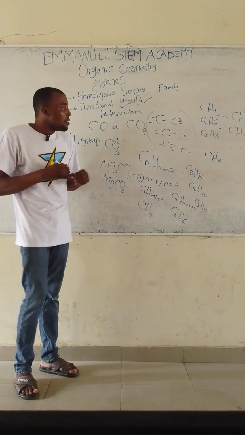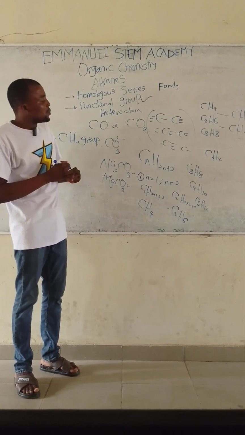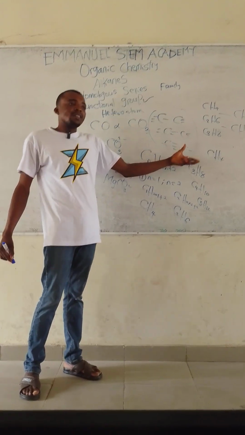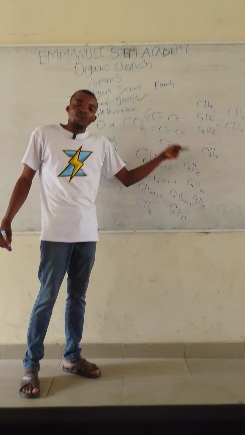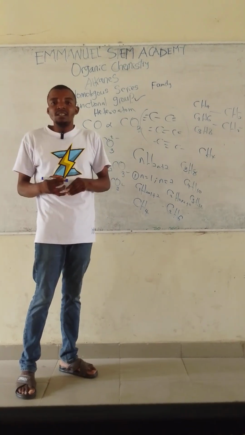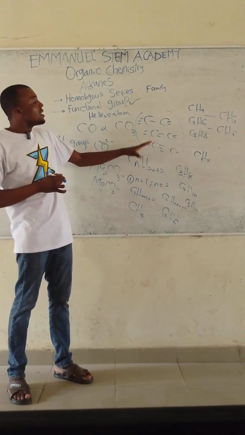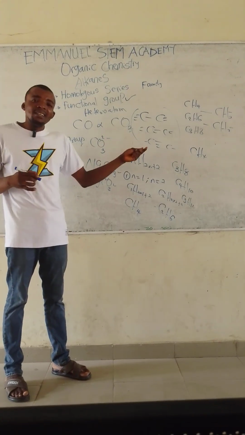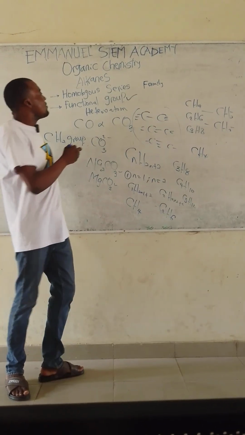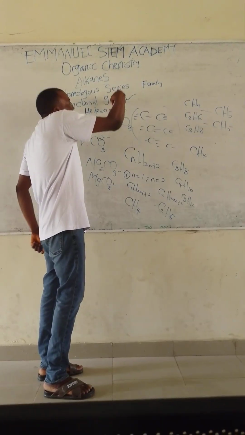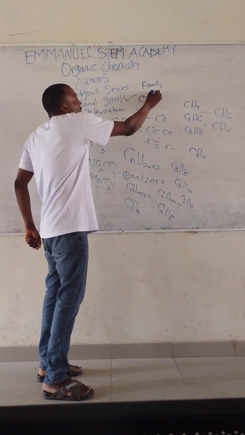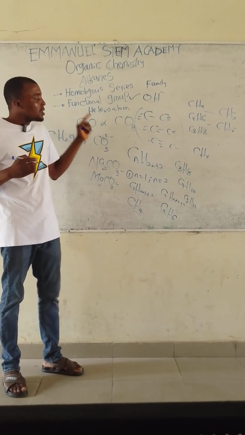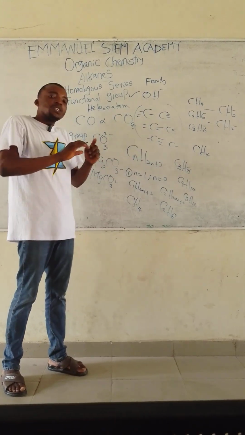But for today, let me explain something to you. Methane is a gas, and it is a major constituent of natural gas, about 95%. So it will remain a gas, but when attached to a particular functional group, for instance OH minus, the hydroxyl group, it changes. Methane as it is now is virtually insoluble in water.